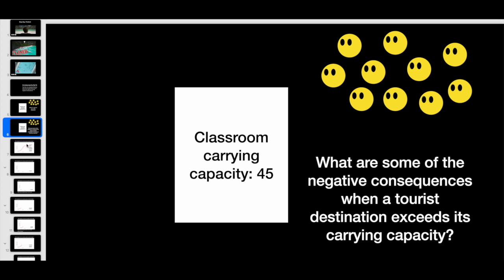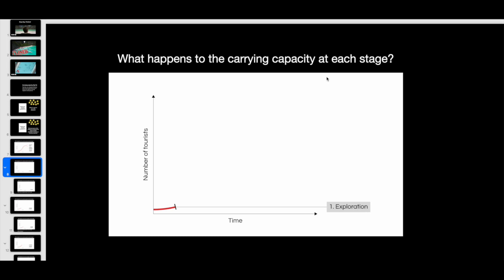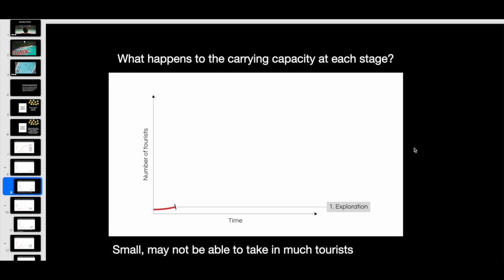Now, let's apply carrying capacity through all the stages. What is happening to carrying capacity at each stage? First one, exploration. What is the carrying capacity at this stage? It is actually very small. It cannot take many tourists because it's not really developed to be a tourist area.